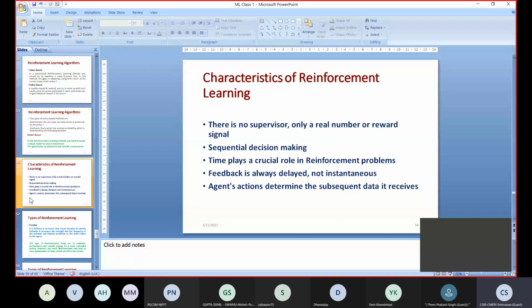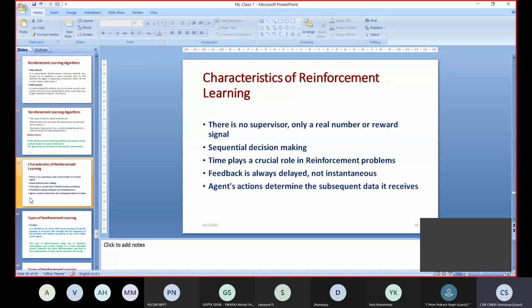Characteristics of reinforcement learning. So these are some 4-5 characteristics of reinforcement learning. That is, there is no supervisor. Only a reward signal will come. At each state movement you will get the signal whether rewarded or punished. That much only will be there. So cumulatively we will see what is the maximum reward which we gain. That means it performed well. Otherwise we have to repeat the experiment to train our agent to perform a particular task, to get the maximum output. And the decisions will be sequential because we are moving from one state to another state.